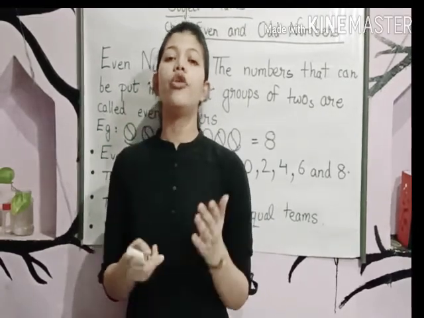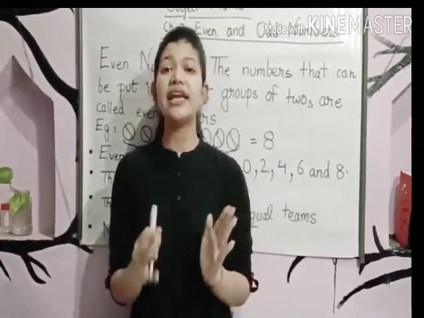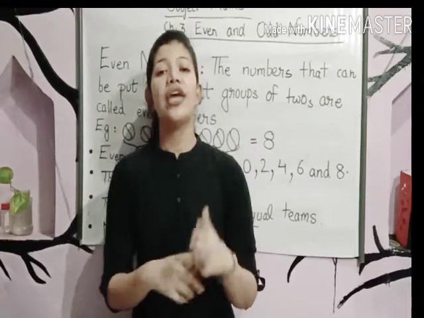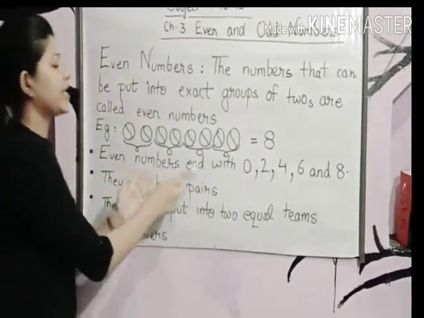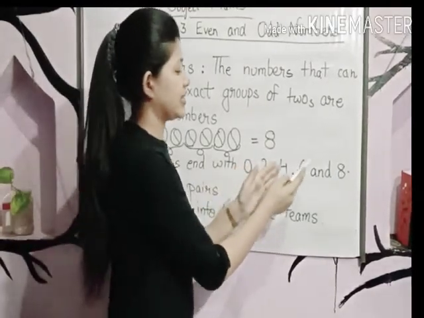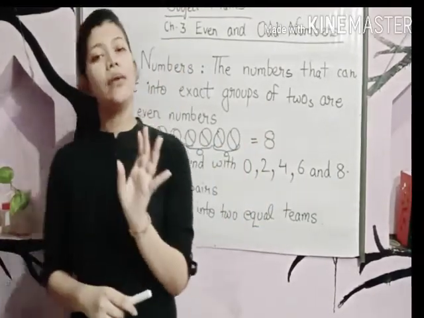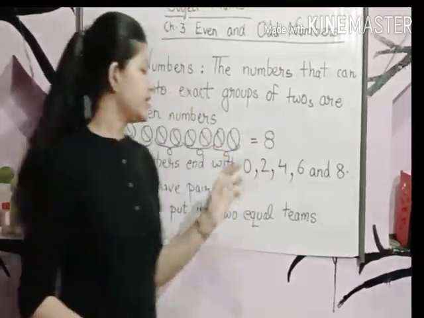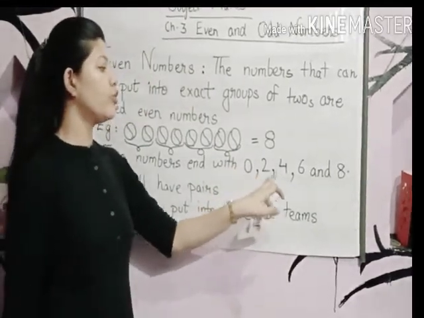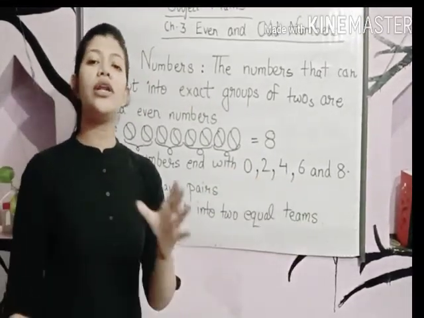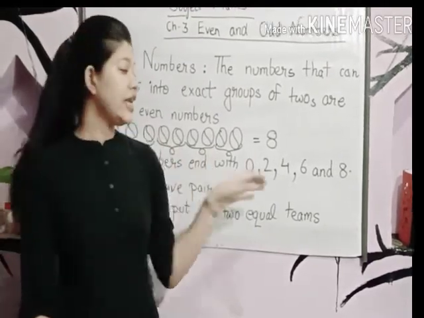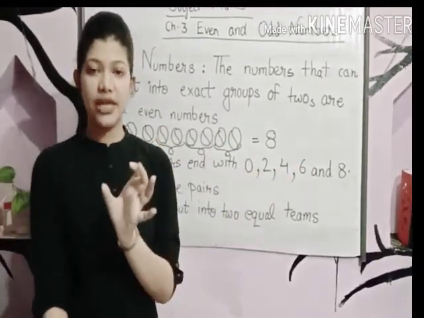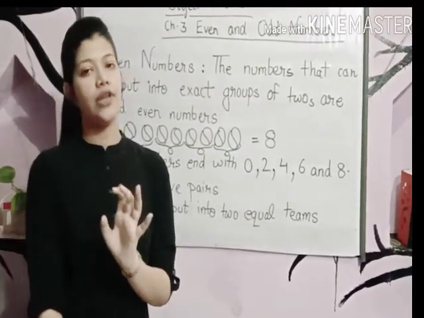So we have another rule: even numbers end with 0, 2, 4, 6 and 8. It means the numbers which end with 0, 2, 4, 6 and 8 are called even numbers. Means those numbers which have these digits at the ones place are even numbers.